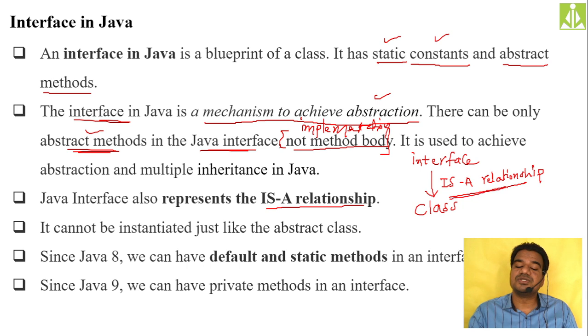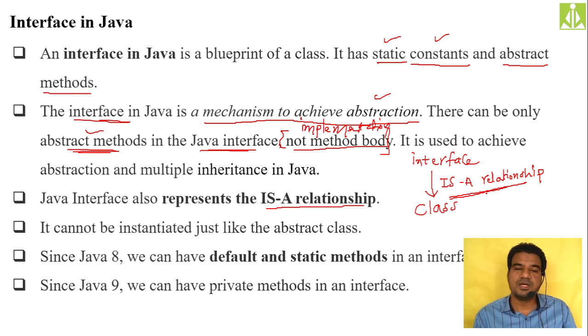So it cannot be instantiated, just like the abstract class. We said an abstract class we cannot instantiate because it is having abstract methods. In that same way, an interface also cannot be instantiated because it is also having abstract methods. It is also not having the implementation for methods. Because of that reason, an interface also cannot be instantiated.